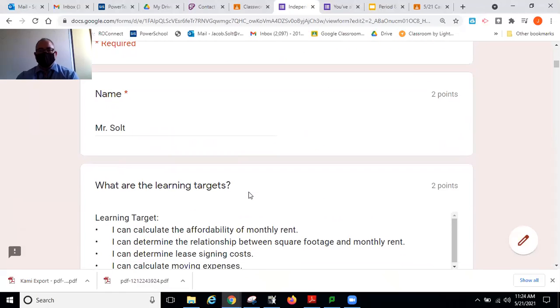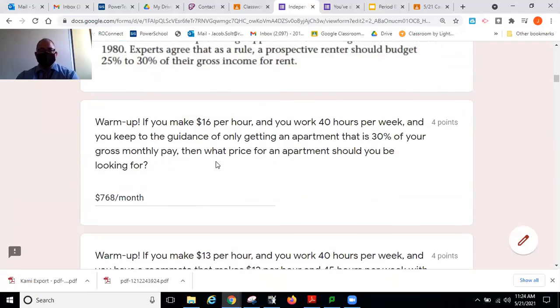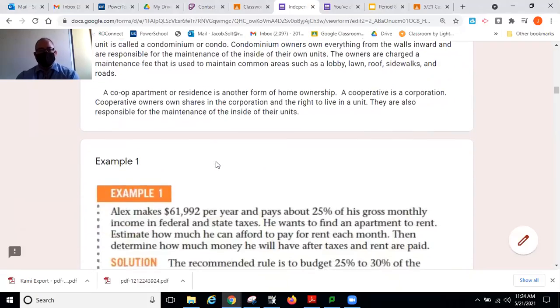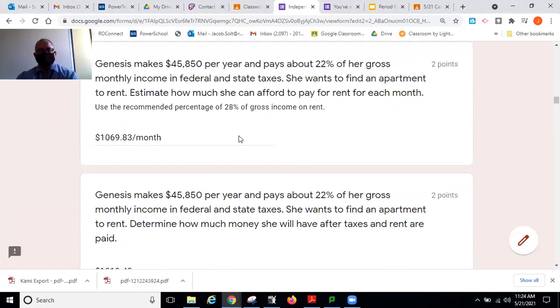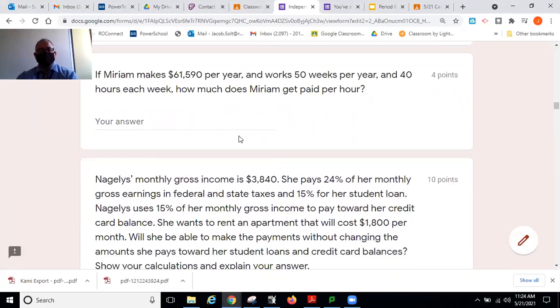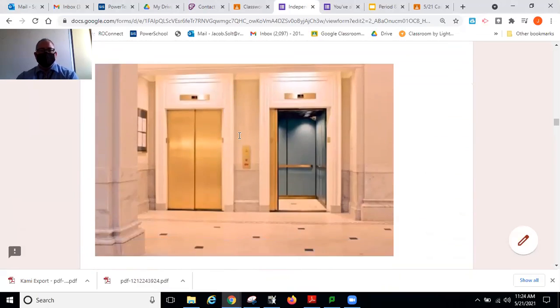So I am scrolling down. I'm skipping my name and learning targets. That's already done. I'm skipping all the stuff after example 1. So there's example 1. That's what we did. We answered the 2 questions, and then I made you do the Miriam and Najalee question on your own. And then we did example 2.